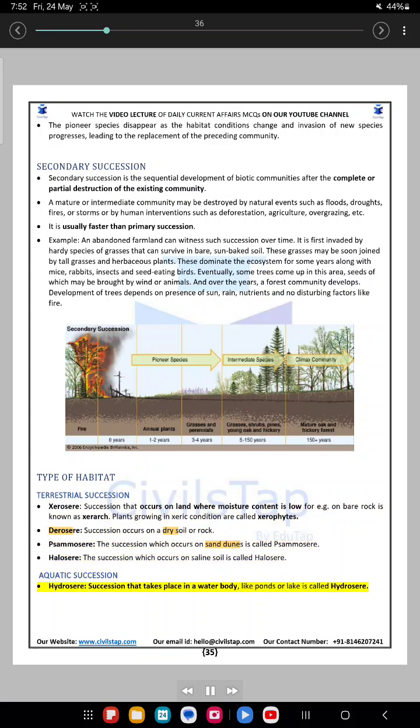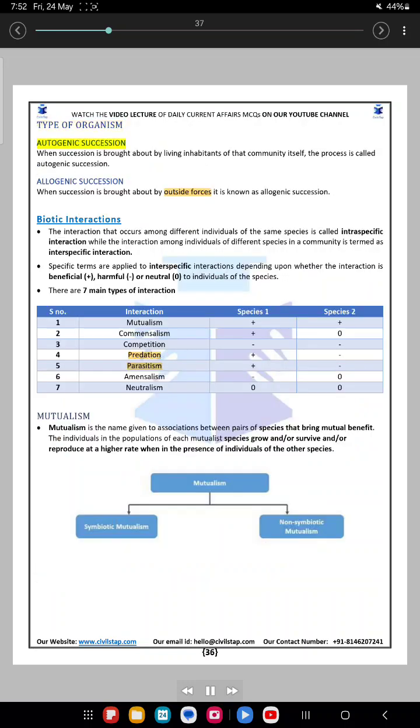Aquatic succession. Hydrarch: succession that takes place in a water body, like a pond or lake, is called hydrarch. Type of organism. Autogenic succession: when succession is brought about by living inhabitants of that community itself, the process is called autogenic succession. Allogenic succession: when succession is brought about by outside forces, it is known as allogenic succession.